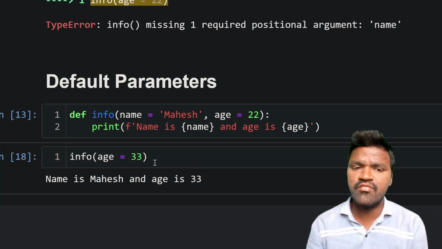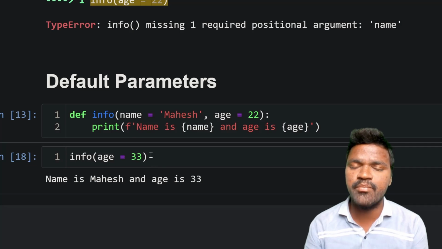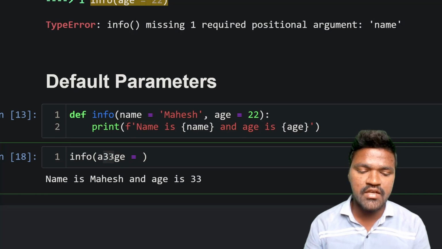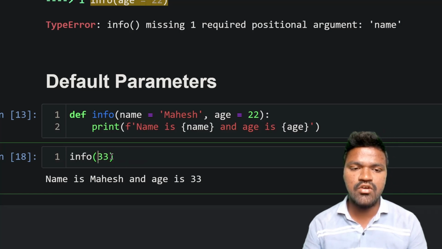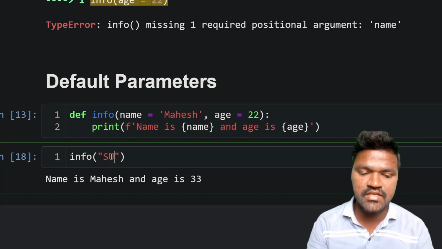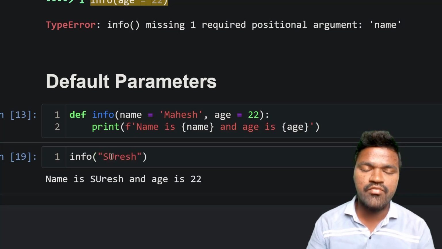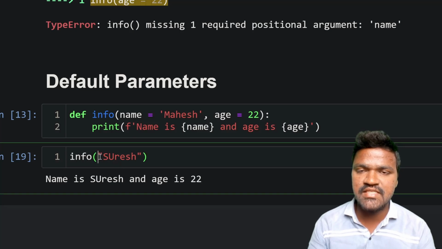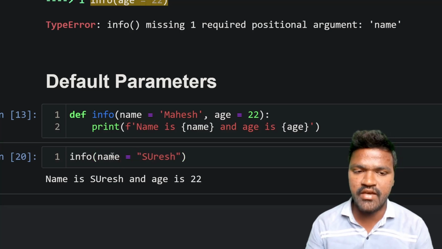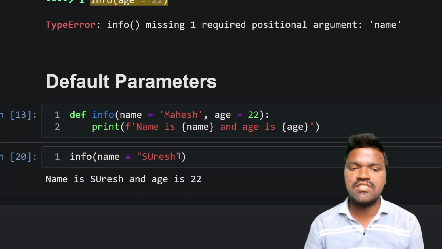So this is how we can call with whatever and however many parameters we want. If you want to call this only with name, we can simply call it without mentioning anything, as previously, right? We can simply mention Suresh, or if I want to specifically mention that this parameter is only for name, we can mention the keyword name here. That is also fine. So this is how it works.